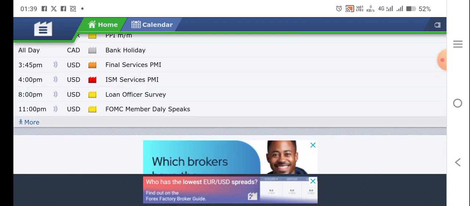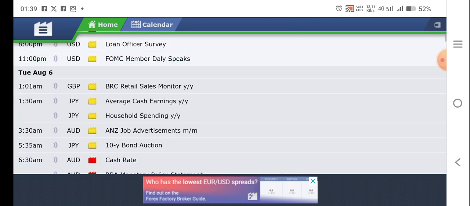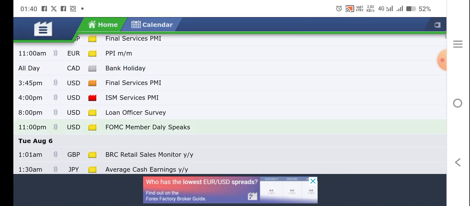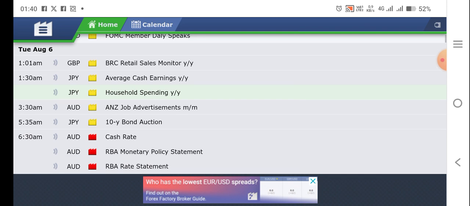We had a really great week last week. We had NFP, the first one at the start of every month. So let's look at this analysis of the calendar.